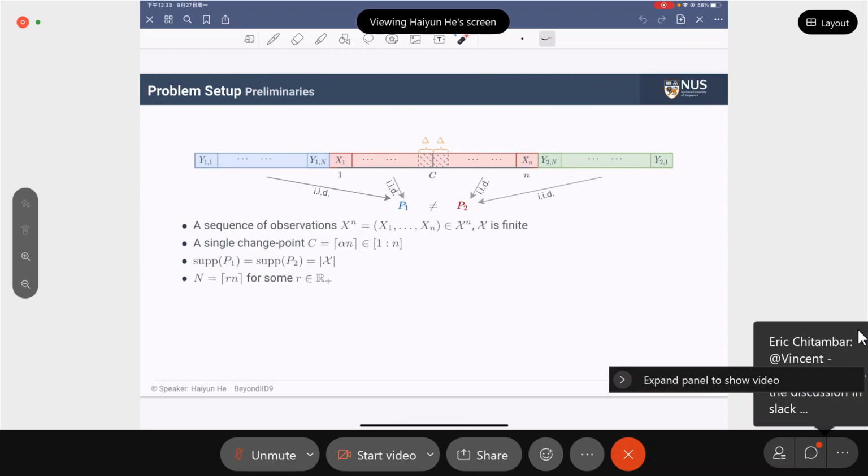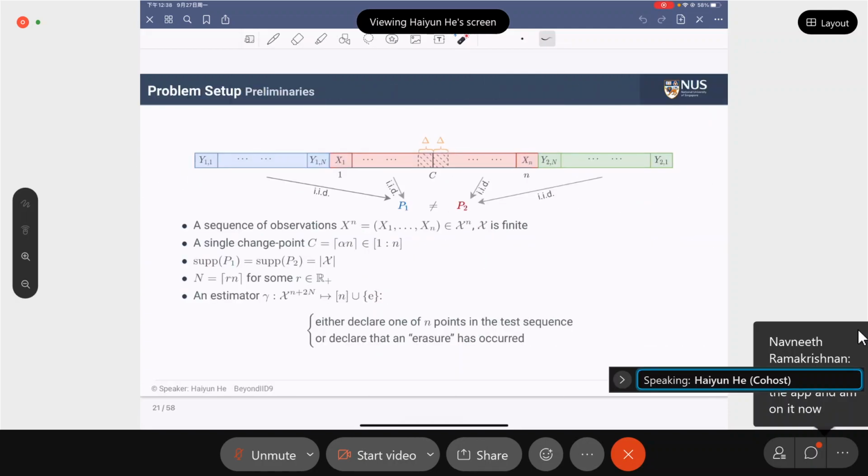Furthermore, we assume that the length of the training sequence is denoted by n and is equal to Rn. So R represents the ratio between the length of the training and test sequence. We want to design an estimator that can either output one of the n points in the test sequence to be the change point, or declare an erasure event if we are not confident enough to declare any of the endpoints in the test sequence to be the change point.